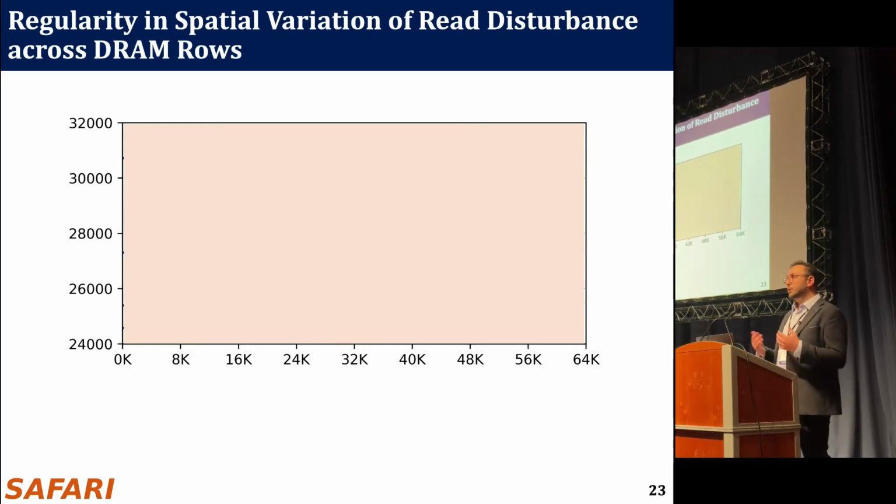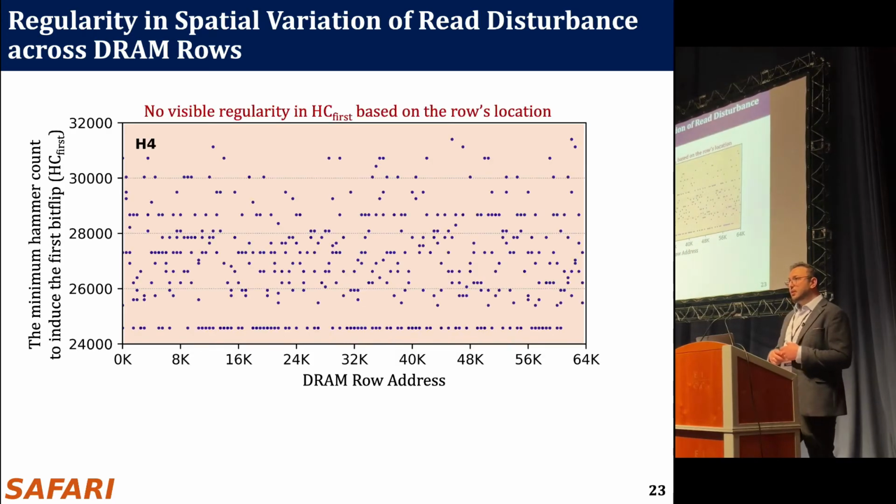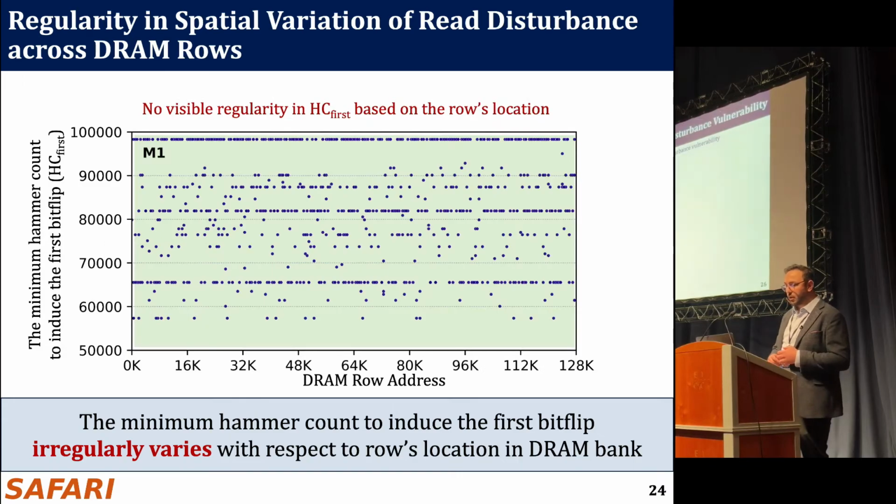Next, we look at the regularity of the distribution across DRAM rows. On the x-axis, we have the DRAM row addresses now, and on the y-axis, we have the minimum hammer count you need to perform to induce the first bit flip, or HC first. And it's just all around, and there's no easily visible regularity in HC first based on the row location. And this is true for DRAM modules from all 3 manufacturers.